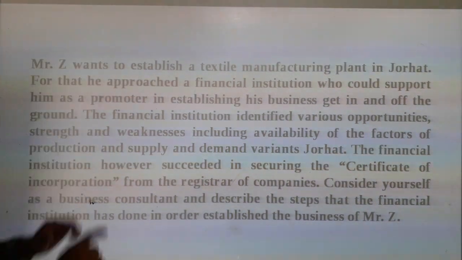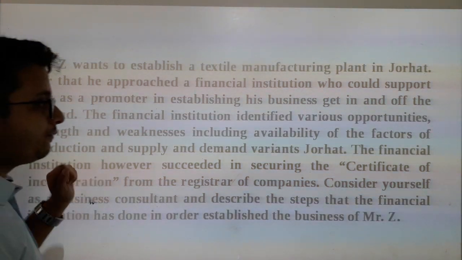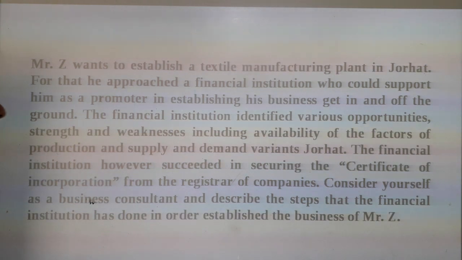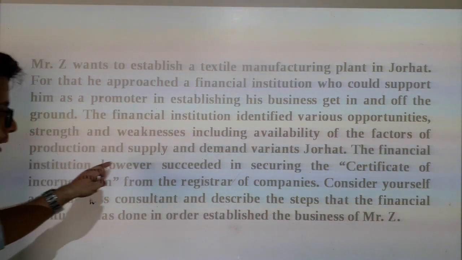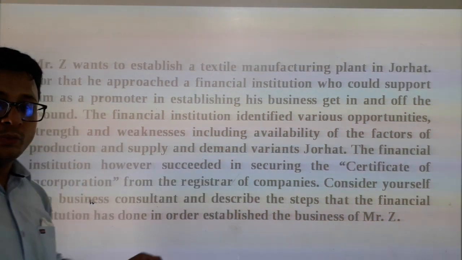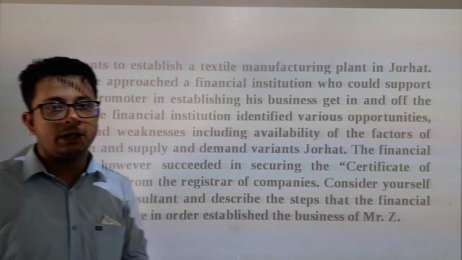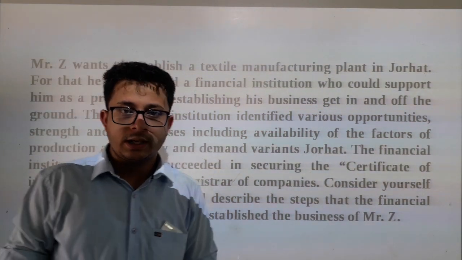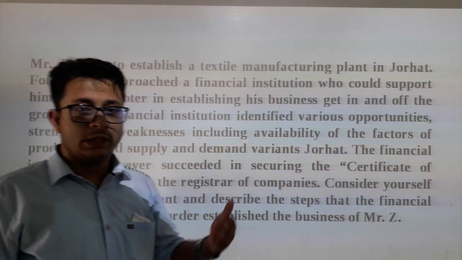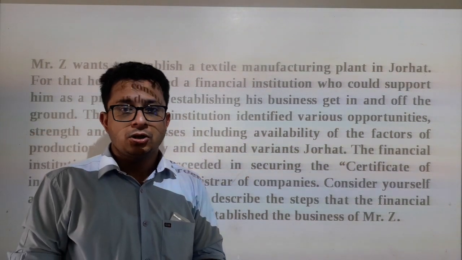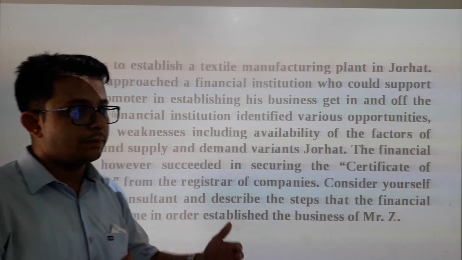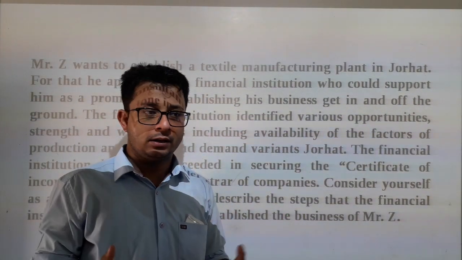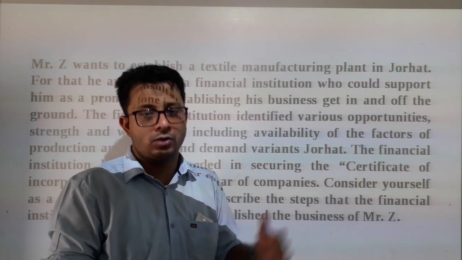The next step is to ensure the feasibility studies. The feasibility studies will include the demand and supply variance, which will be your economic feasibility. In addition to this, there will be financial feasibility, and in addition to this, there are various technical feasibilities. Feasibility means the possibilities of various activities that will help the business in some way or the other.